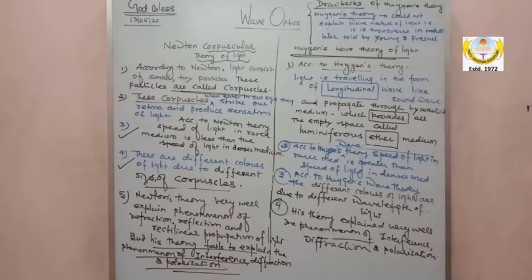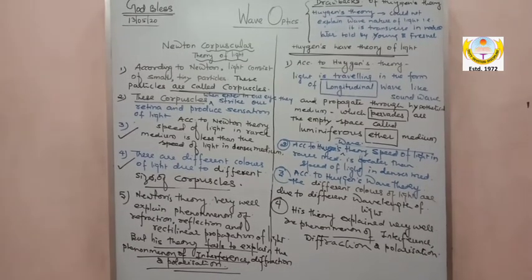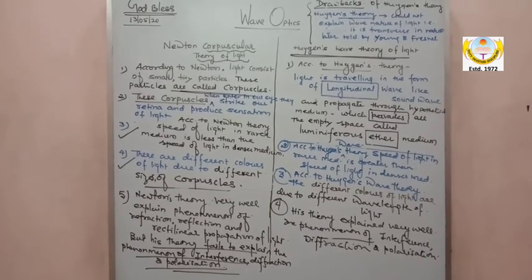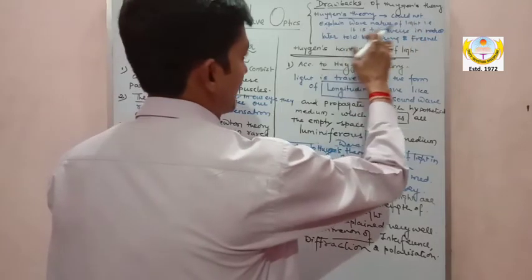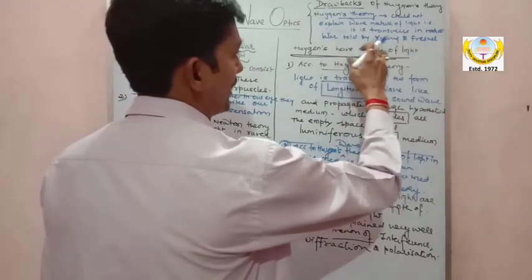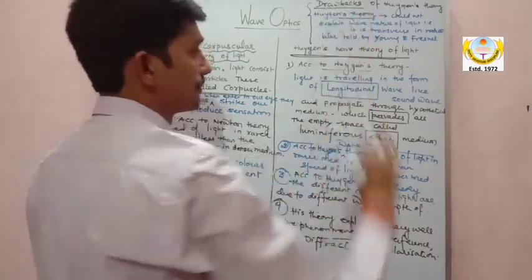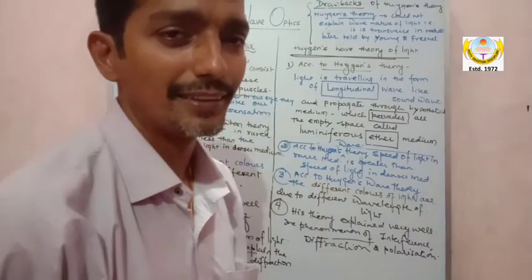Young and Fresnel told us that light is a transverse wave. Fresnel and Young showed that light propagates as a transverse wave. So that is, it is transverse in nature, later told by Young and Fresnel by their theory. No need of that, but you should have an idea.